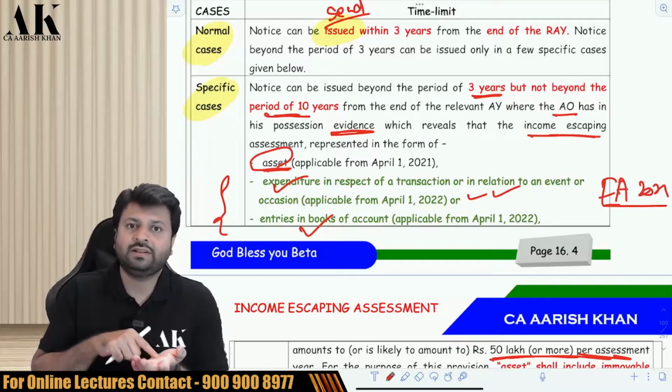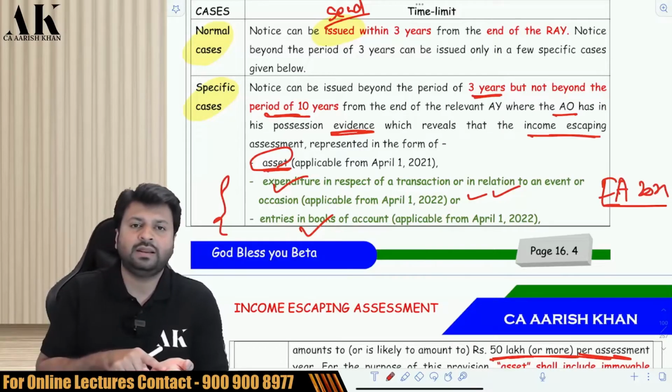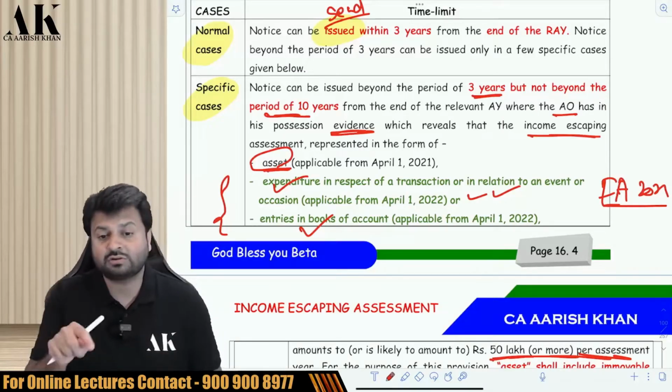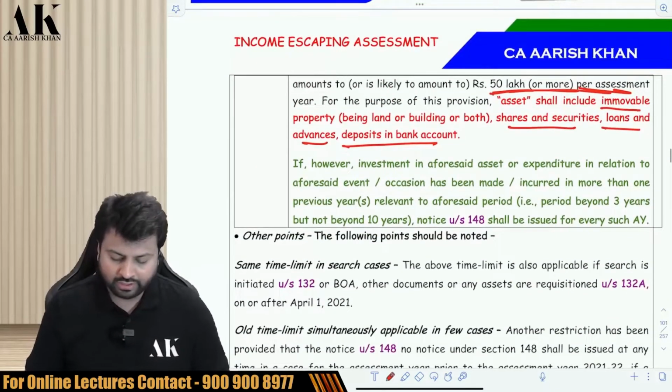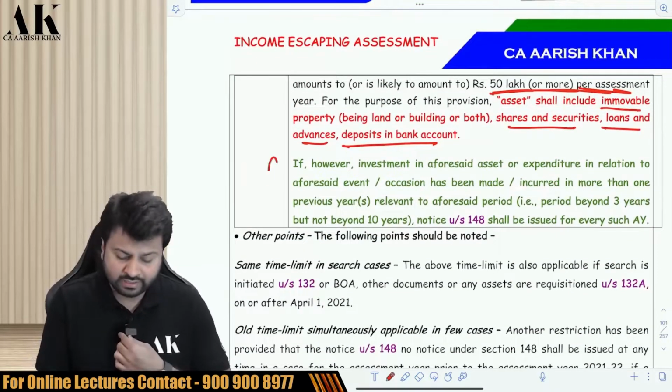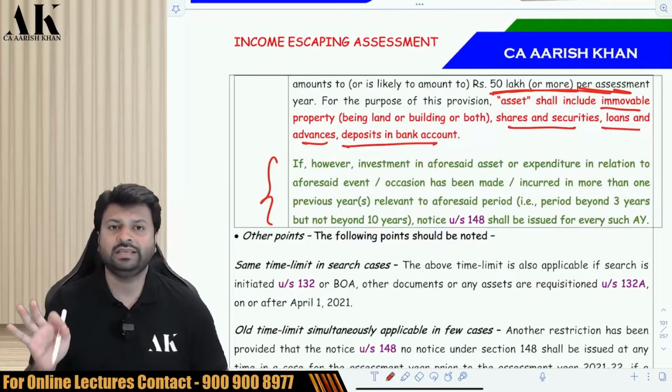But now, even the expenditure point has been incurred by the department, and even the entries in the books of accounts point has been inserted by Finance Act 2022. Okay. Now, if the AO wants to issue notice for more than 1 year, he has to send the notice separately for each and every case.